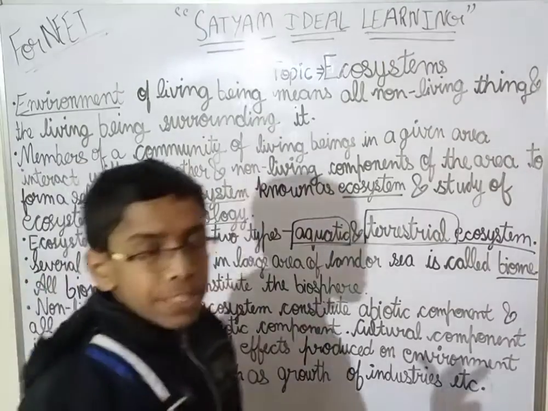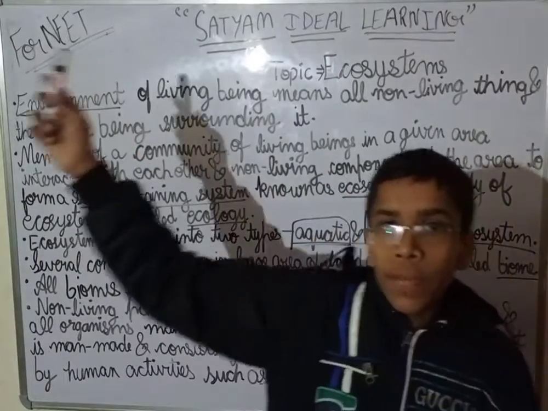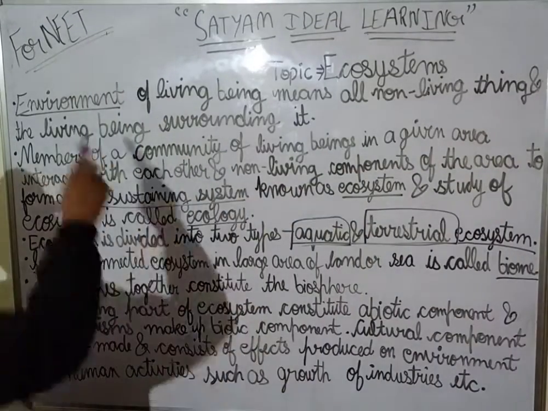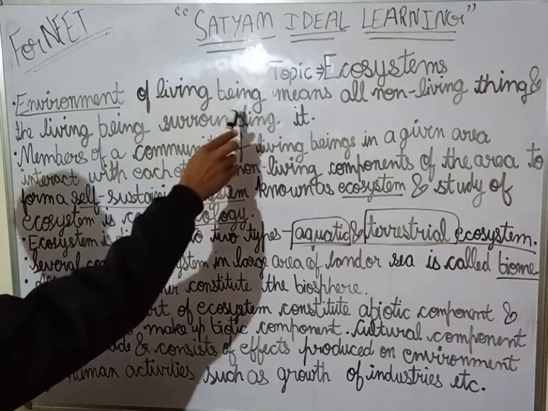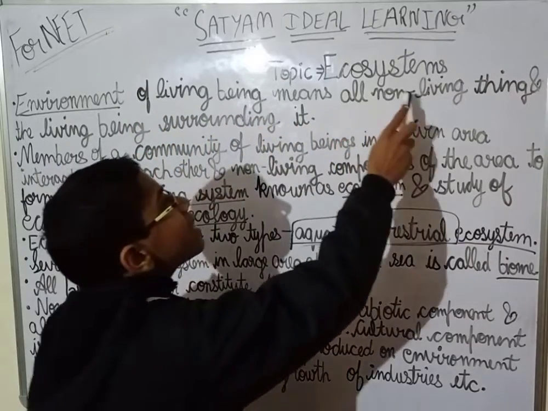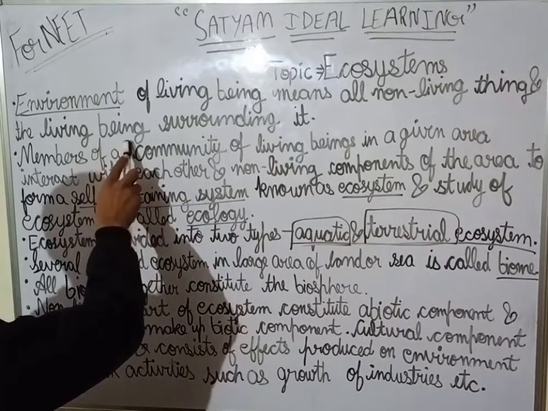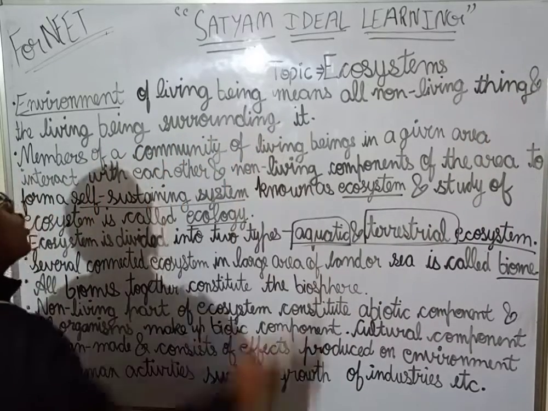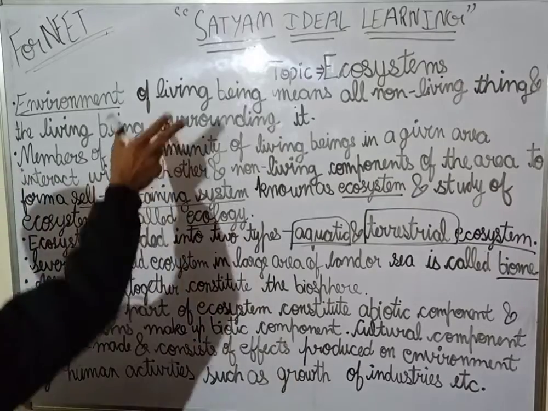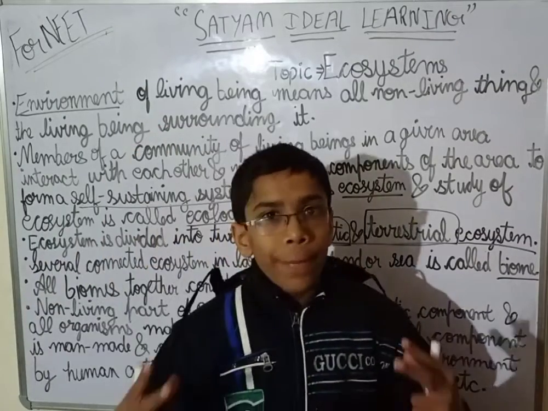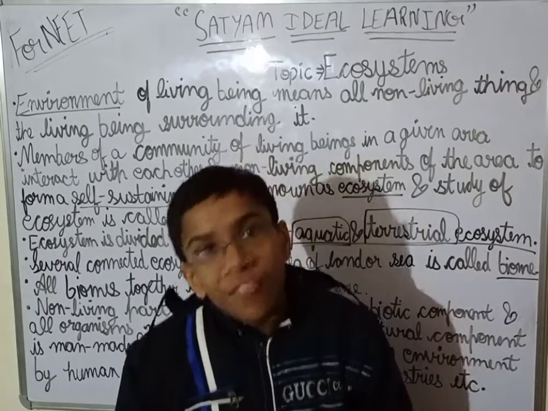Now, environment. At the very first, we will be discussing environment. I have underlined it also. Environment of a living being means all the non-living things and the living beings surrounding it. For example, I am a living being. What is my environment?